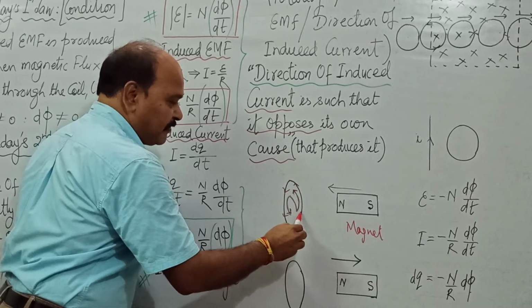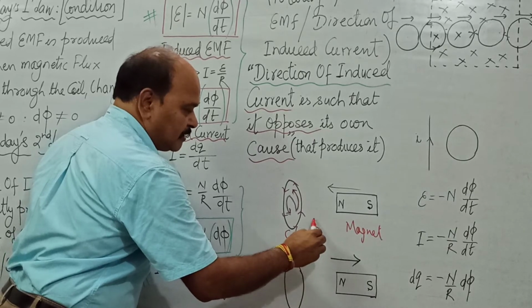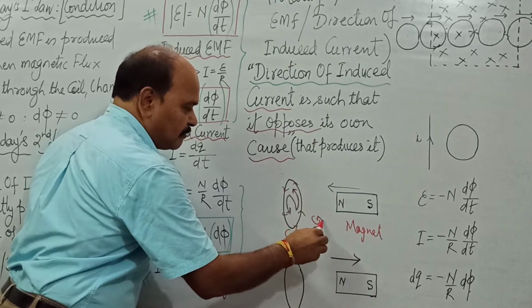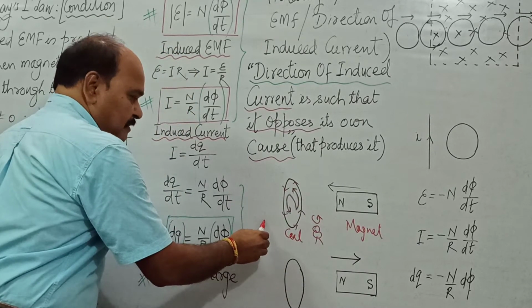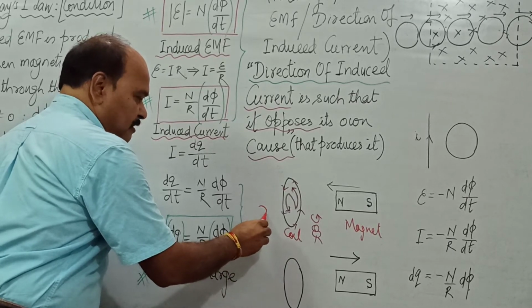Anti-clockwise direction over the face which is facing this. If the observer is here, the current is going to be what? Anti-clockwise direction as seen by the observer this side. And if we look at the other face, when the observer is on the other side, the observation would be what? The current is what?